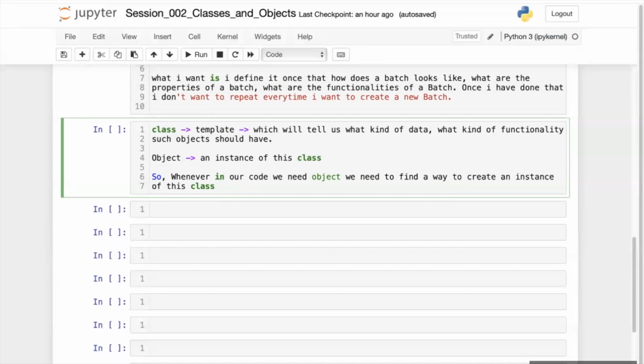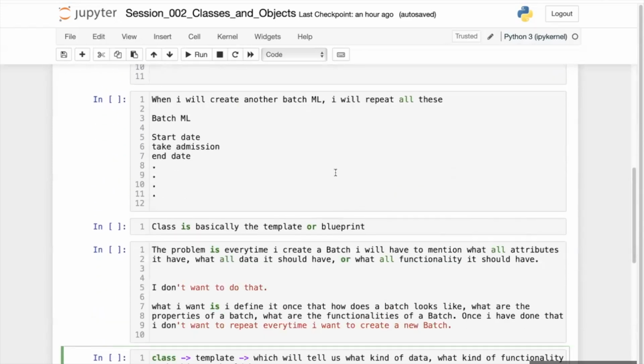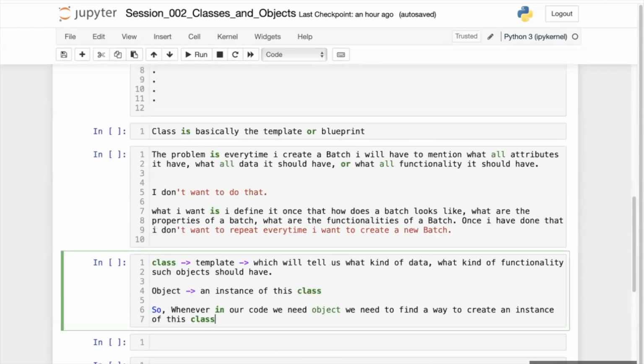Now, from the next session, we are going to code these things and understand with the help of code how we create a class and how we create an object or instance of the class. Then you will get complete clarity and be able to distinguish how a class is different from an object. So this is the entire theory of classes. I am also giving you one analogy to understand class and object, so let me stop sharing my screen first.